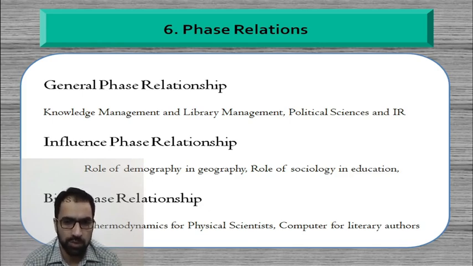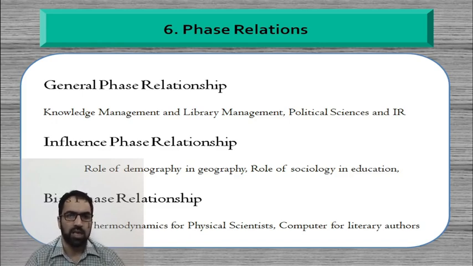If A is to be given preference as compared to B, or B is given preference over A, so there are these phase relationships which help to understand the situation between these with more than one basic subject. So there are six relationships whereby we understand the complex subjects. We try to identify which subject is to be preferred and which not to be preferred. And this is in case of library classification, and this is again also in case of the subject catalog.